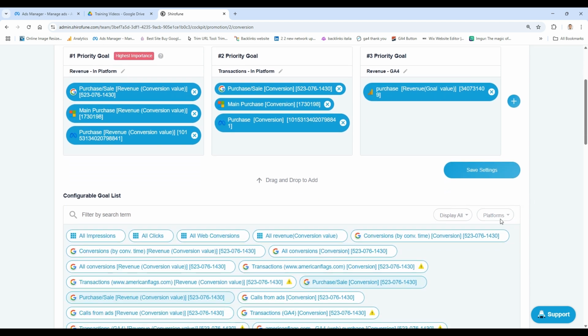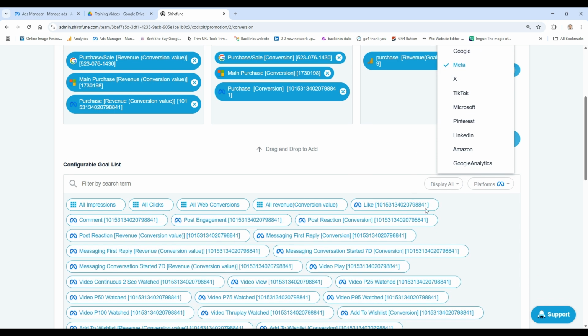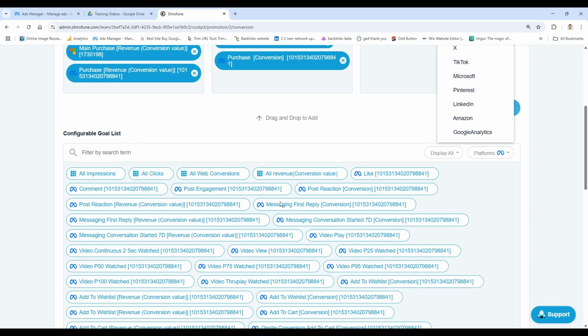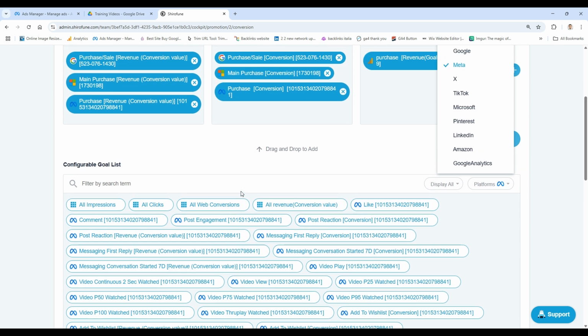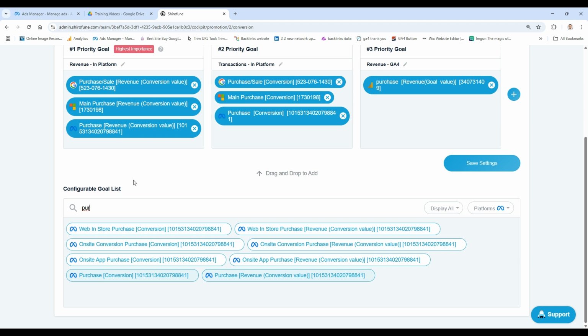You're going to be able to select the platform on the second table down here. So for example, it says select meta. All of the meta conversions are going to be showing up in this table. And you can also decide to filter and look by search term to find the goal that you want to drag as a priority number one.